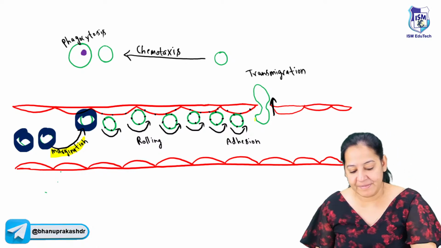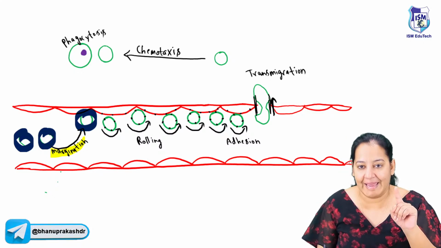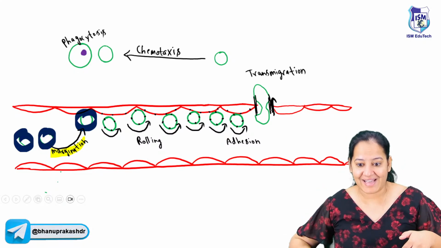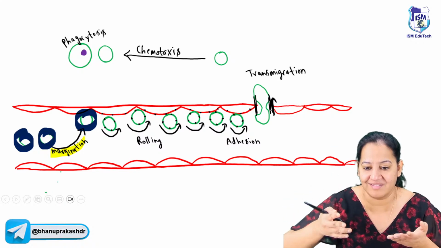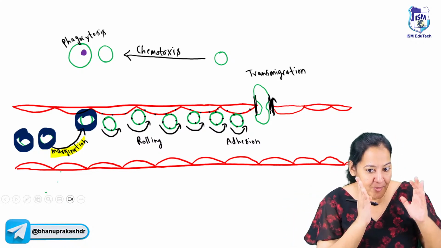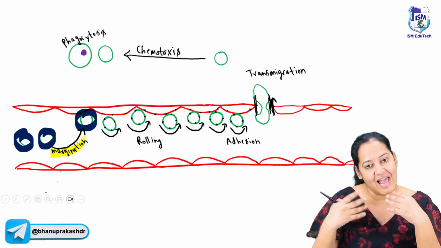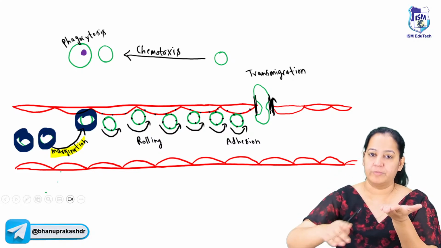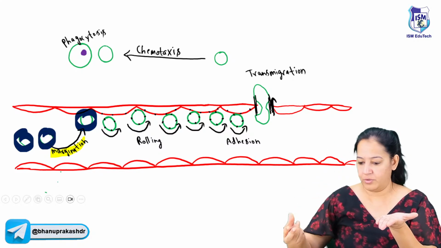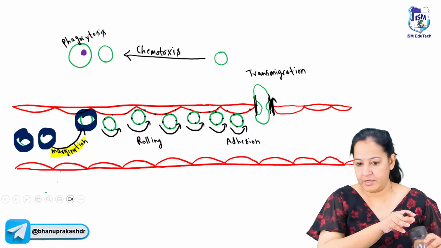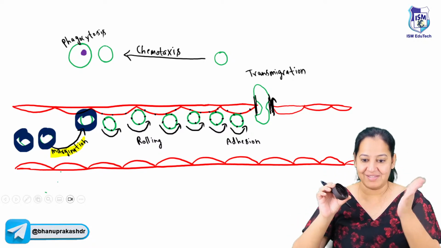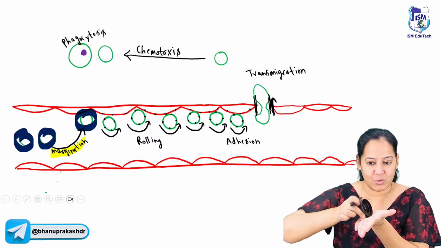Now the gap is not immediate. The gap is a little bit ahead. WBCs don't have feet or legs like us to walk there. So how will the WBC reach from here to the gap? With the help of rolling. Have you seen a tire rolling on a road? Imagine this is a road and there is a tire. I don't have a tire right now, so let's use this cap. Imagine this is a tire and this is a road. You can see the tire is rolling on the road.